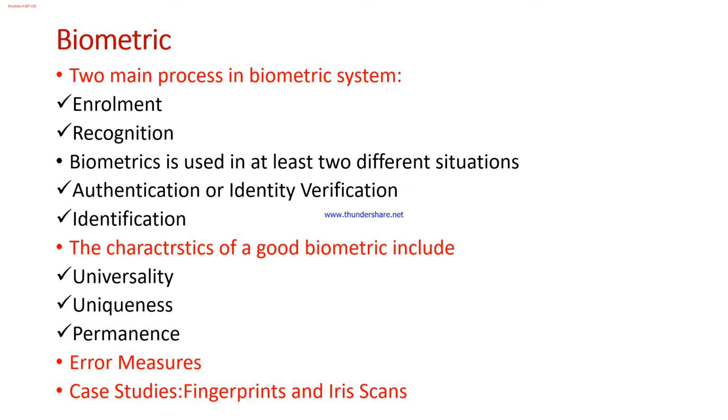Iris is unique to each and every individual. Even the mother and the baby will not have the same iris. Even the twins, the two children who take birth at the same time, will not have the same iris. That is the uniqueness of iris.